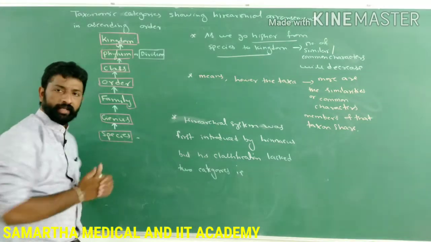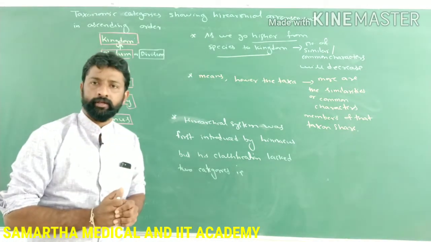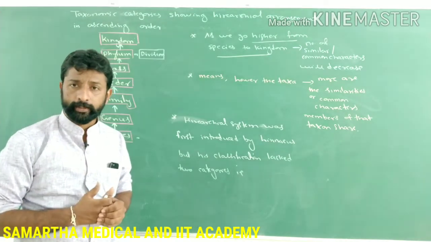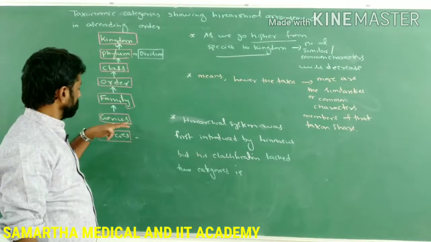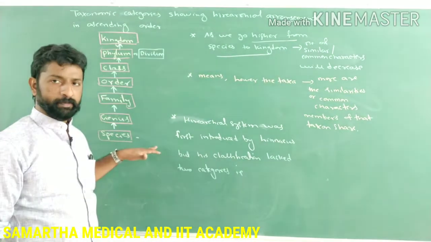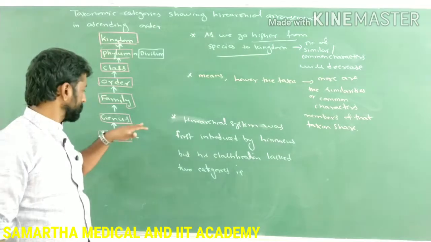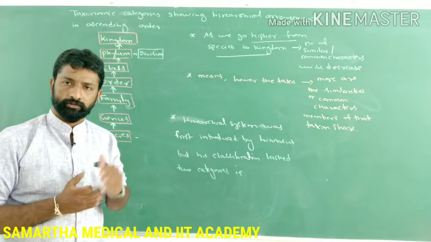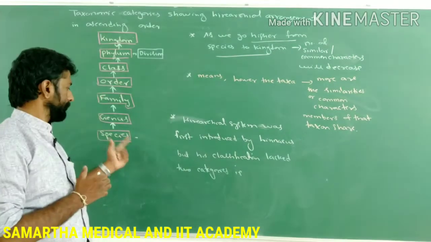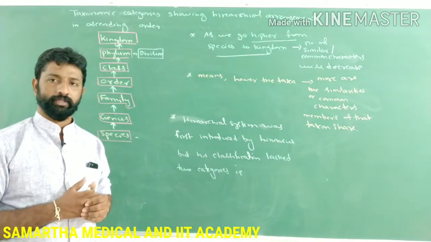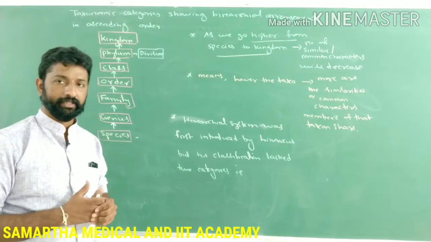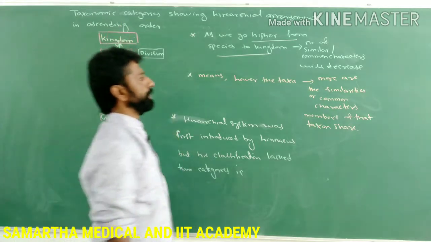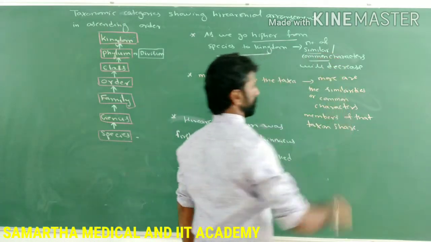Under the species level, all the individuals of a species show the maximum number of similarities. But when such many species which share some common characters belong to the genus, the individuals will share very few similarities compared to the individuals of the species or the previous level of taxa. Like that, as we go higher from species to the kingdom, the number of similar or common characters will decrease.